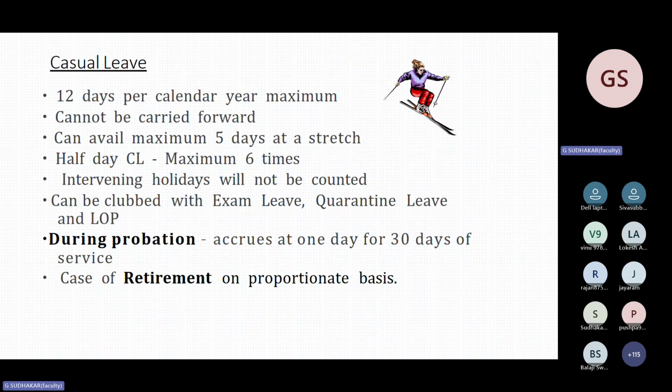In case of retirement also, this is very important. Suppose an employee is retiring in the month of January 26, he is not eligible for 12 days. He is eligible for only 1 day. If he avails more CL, they will ask the person to take EL of 6 days, because they will not grant CL for more than 1 day if he is retiring on January 26. If he is retiring on March 26, his maximum eligibility is only 3 days, not 12 days. So this is the important part on casual leave.